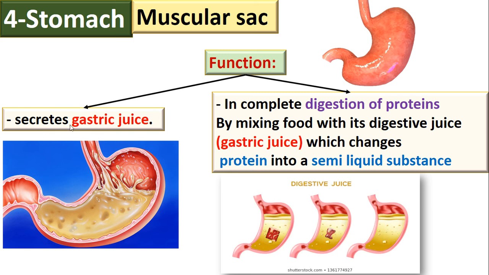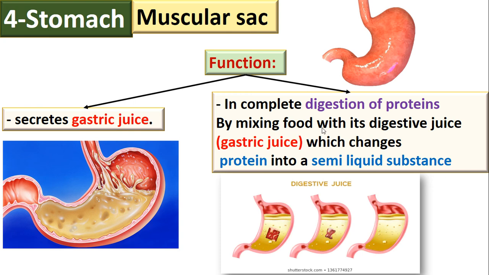So again, what is the juice of the stomach? Gastric juice. Repeat after me: gastric juice. So the stomach secretes the gastric juice, and it completes the digestion of proteins. Proteins like what? Like meat and chicken and fish. Okay, how can the stomach complete the digestion of protein? It mixes the food which contains the protein with the gastric juice.